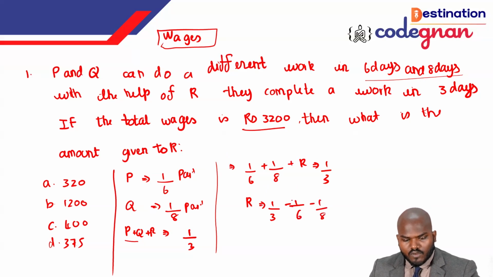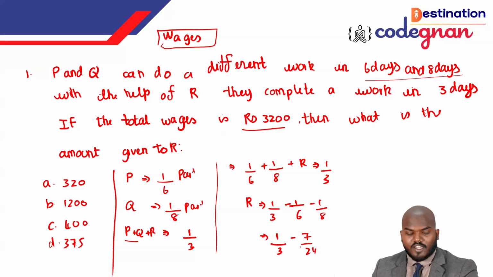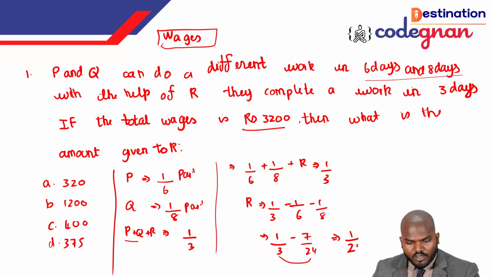So this value becomes 1 by 3 minus 7 by 24. If you deal with this by taking the LCM, 24 is the maximum number, and it gives you the value 1 by 24. That is, R is equal to 1 by 24. Now, sir, we have found the ratio in terms of fractions, but we need the money in terms of rupees. How can we get this? Now I'm taking the values of P, Q and R.